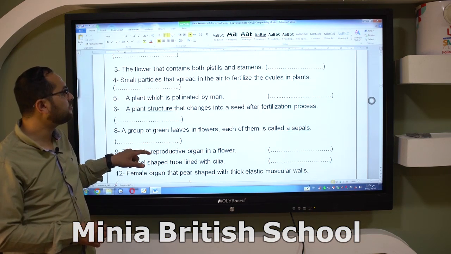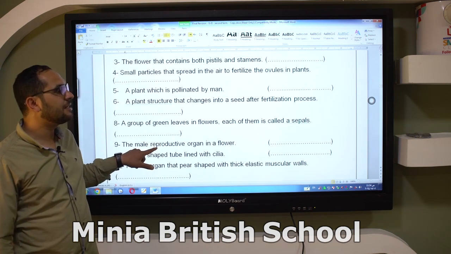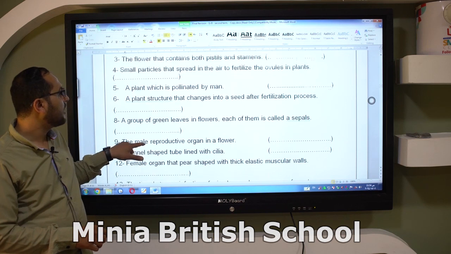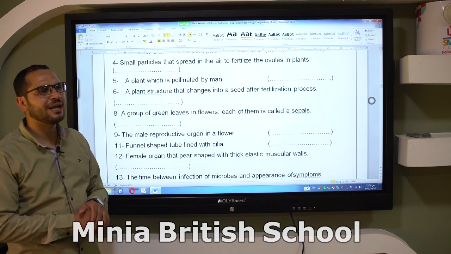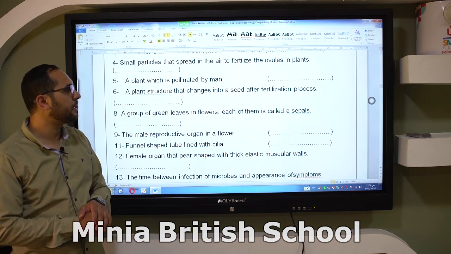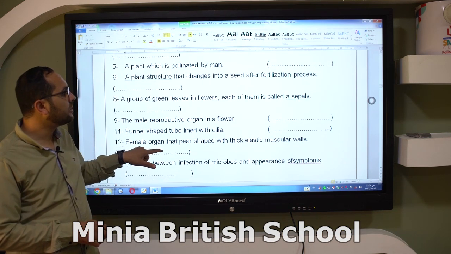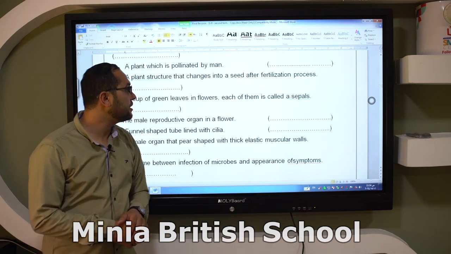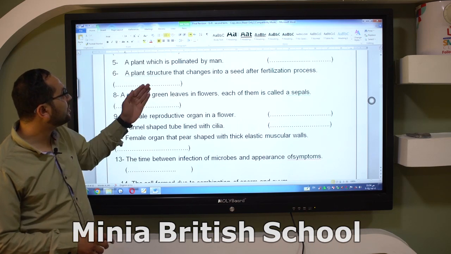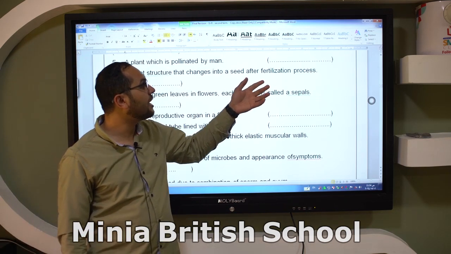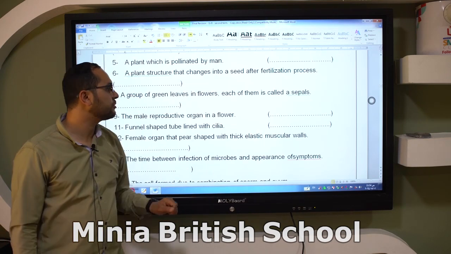Small particles that spread in the air to fertilize the ovules in the plant. This is the meaning of pollen grain. The plant that is pollinated by man is called an artificial plant. This is the palm plant. A plant structure that changes into the seed after the fertilization process, this is the meaning of seed. A plant structure that changes into seed is the ovule. The ovule changes into seed after the fertilization process.